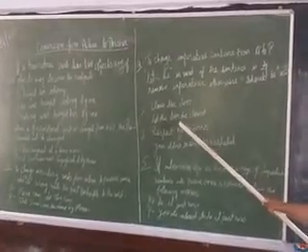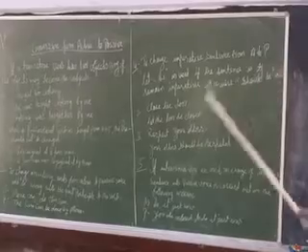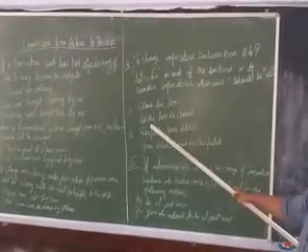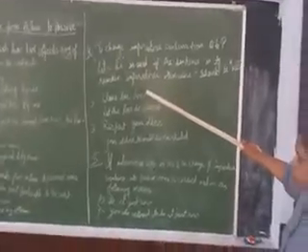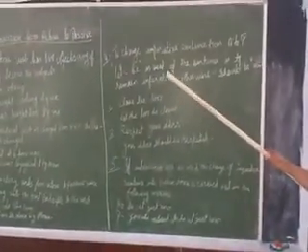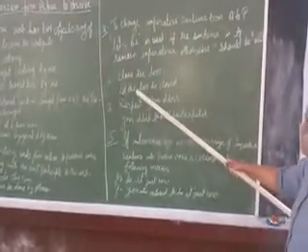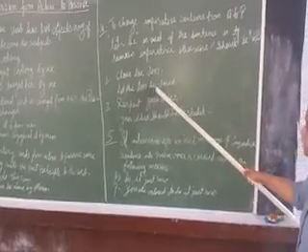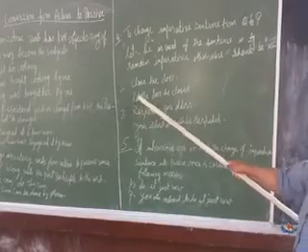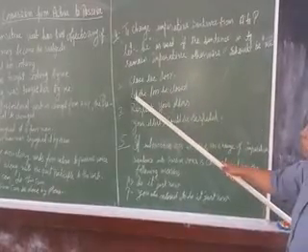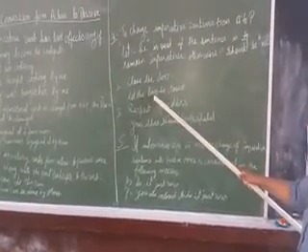For example, "Close the door." "Let the door be closed." This is an imperative sentence, and when we change into passive voice it remains imperative. At that time we have to use let be along with the passive voice.